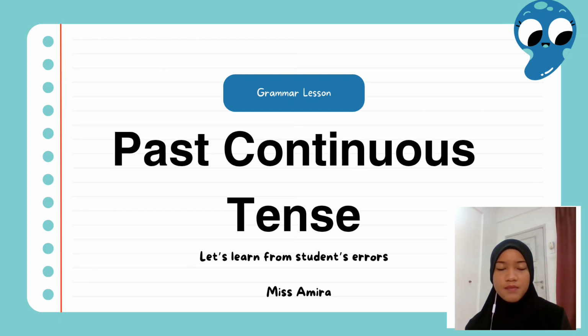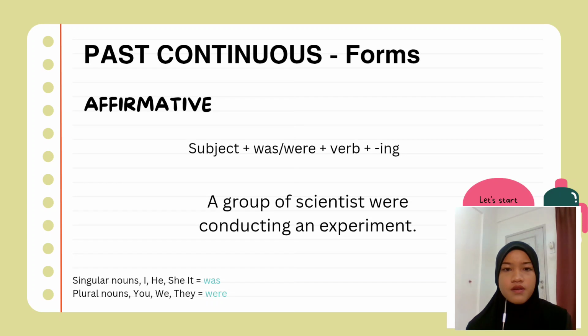We already learned about this topic in our previous class. So for today's lesson I am going to have a quick recap on what past continuous is. First, let's see how we can construct sentences using past continuous tense. There are three main sentence structures which are affirmative, negative, and the question structure. Let's look at it one by one.